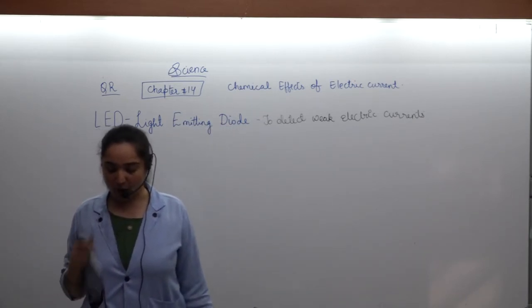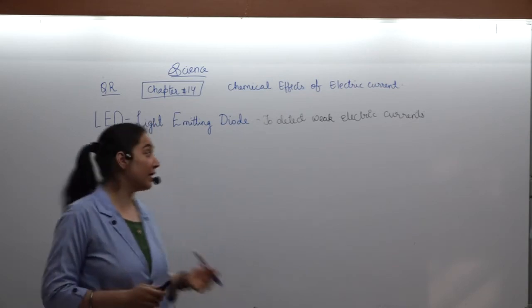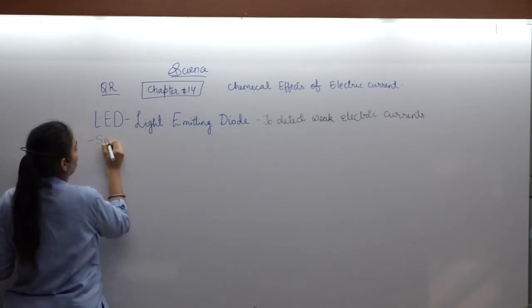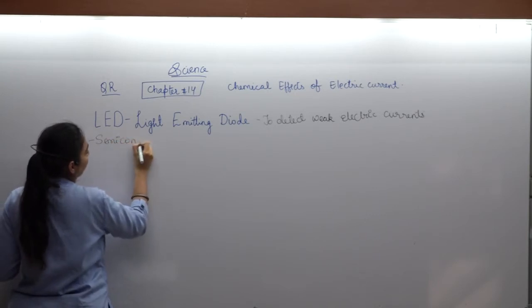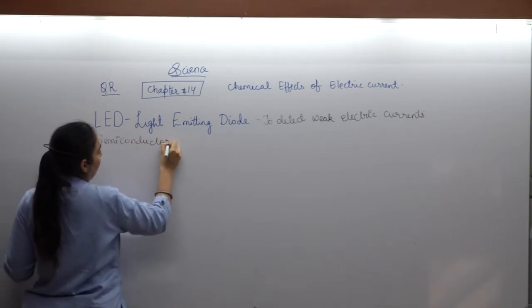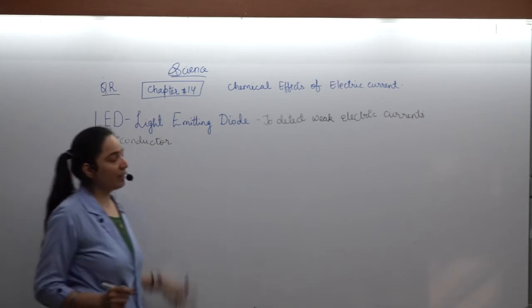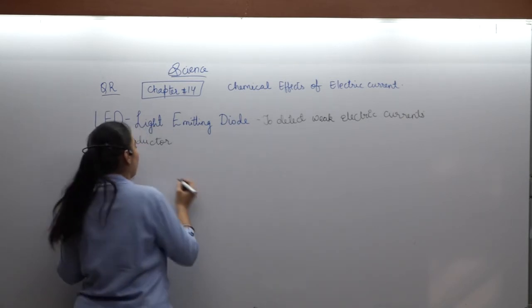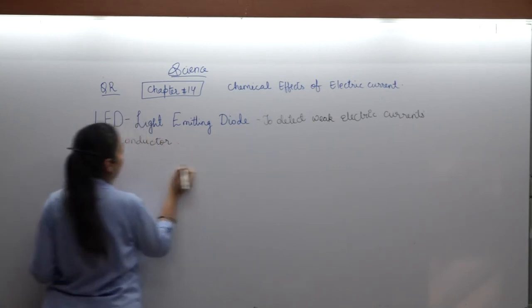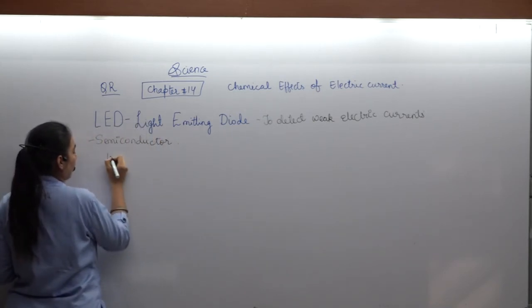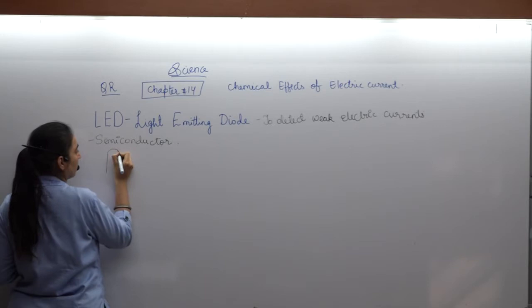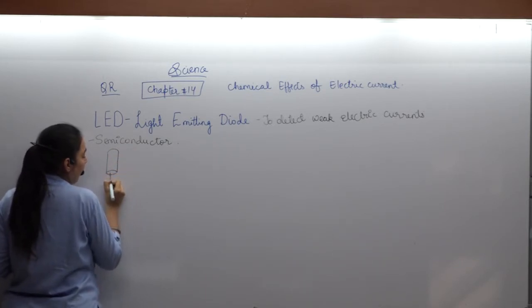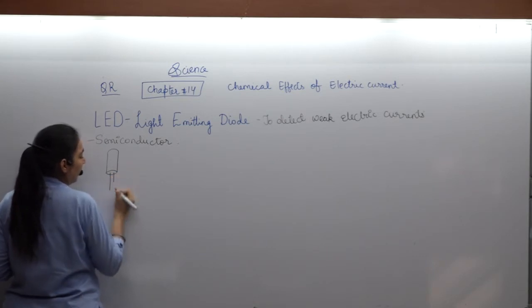Light emitting diode. What is it? It is a semiconductor device. Remember, always, it is a semiconductor, meaning not totally a conductor. So it will detect weak electric currents. You know that it looks somewhat like this. It has one big leg and one small leg.